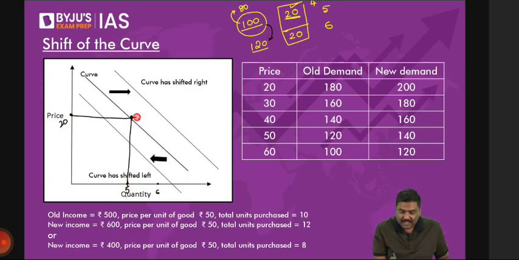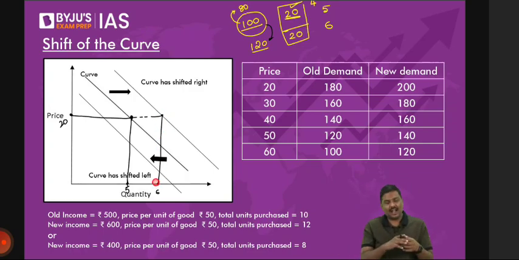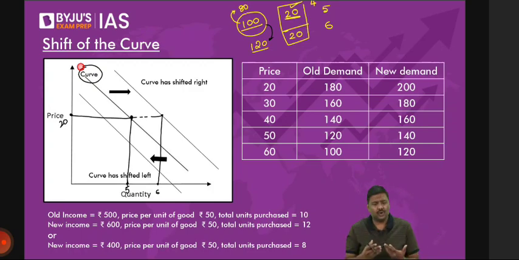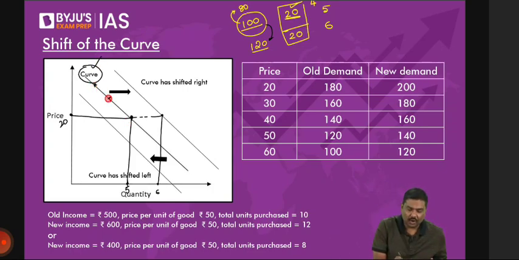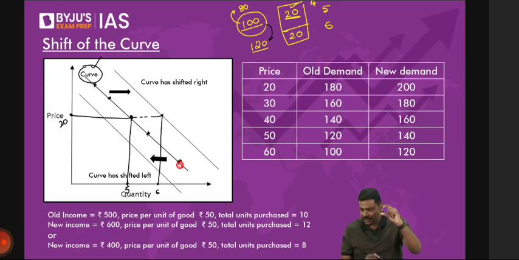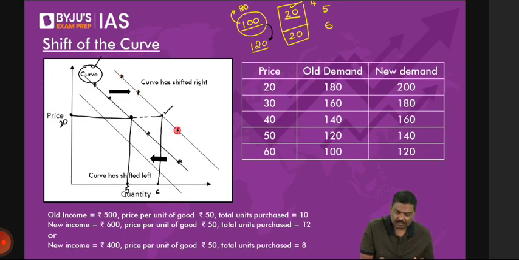So when you purchase 6 units, do you think the graph will remain at the same point? Just think of it. Imagine this is the original curve. Do you think the original graph will remain at the same position? Of course, no. The point will shift. And that's the reason, if you remember in the last class, I told you to please remember how these lines are drawn. The line is nothing but a joining of all the points like this. So when at 20 rupees, now you'll purchase 6 bottles, the point will shift to the right. And when the point shifts to the right, all these other points will, of course, shift to the right. And as a result of this shift, you'll observe the whole demand curve also shifts to the right.